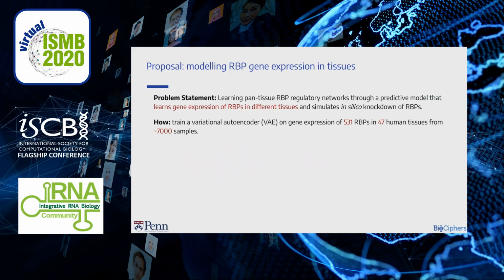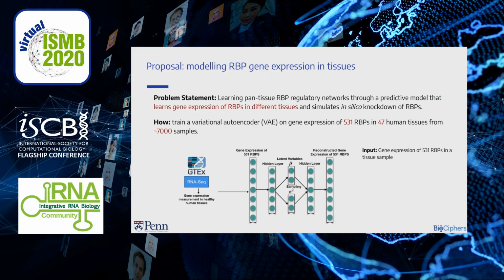We train a variational autoencoder on gene expression of 531 RBPs in 47 human tissues with approximately 7,000 samples. Input to the model is gene expression of these RBPs in a tissue sample that goes through a variational autoencoder that learns to compress and decompress the input to reconstruct the same gene expression as the output.